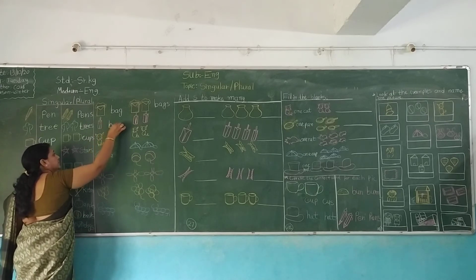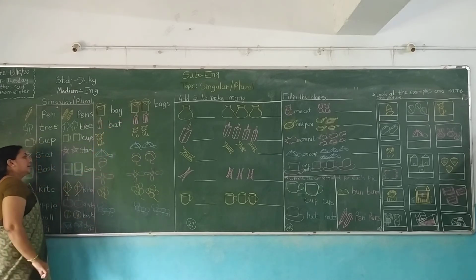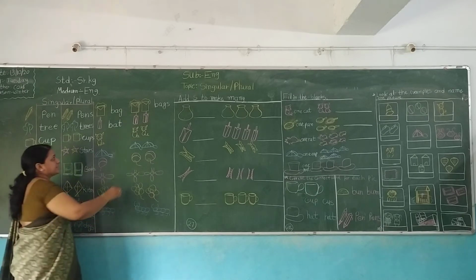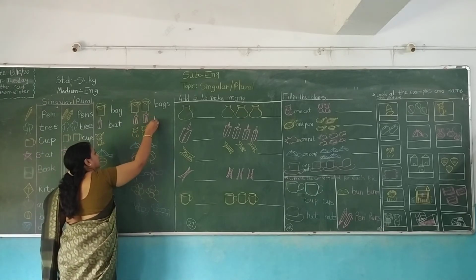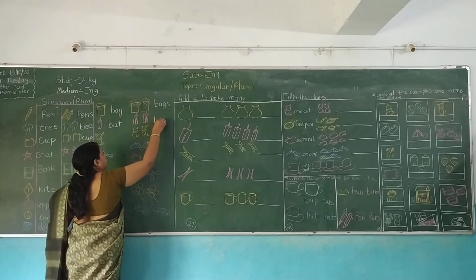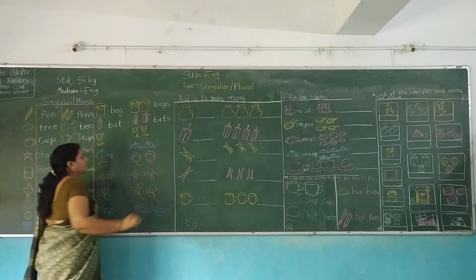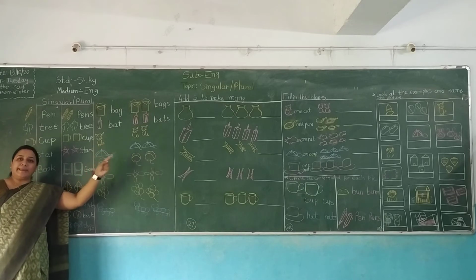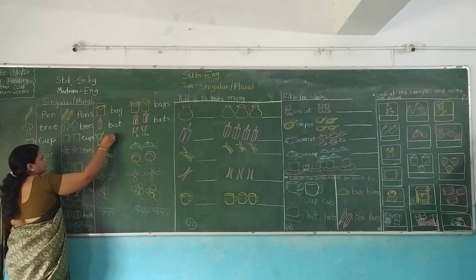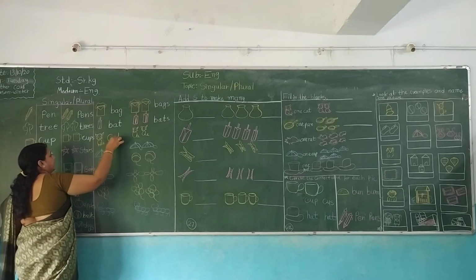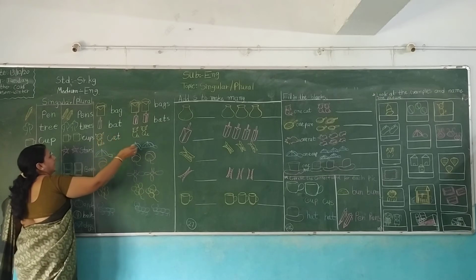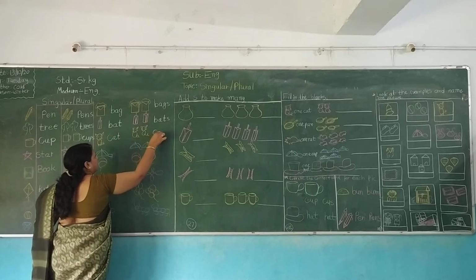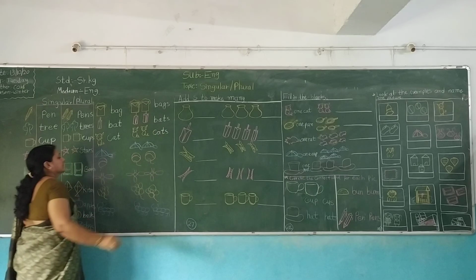Then bat, singular, and bats. Okay. Now cat, cats. Cat and cats.